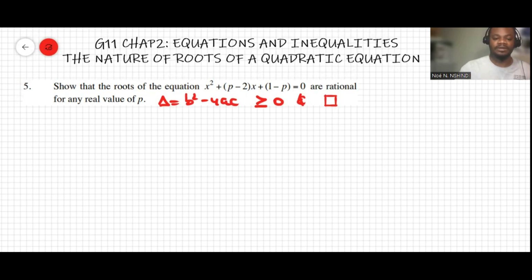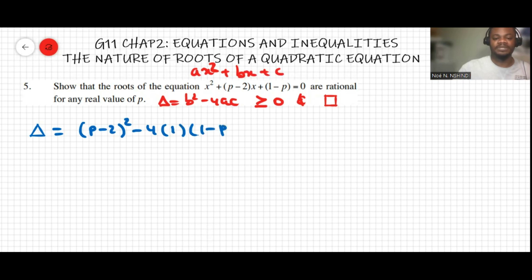So now, delta will be equal to b squared. This is the form of the quadratic equation ax squared plus bx plus c. So b here is p minus 2, to the power of 2, minus 4 times a, which is 1, and then c is 1 minus p.